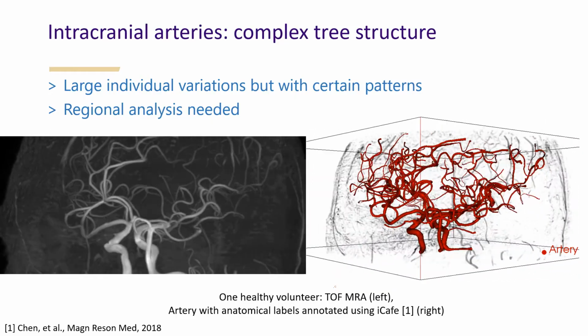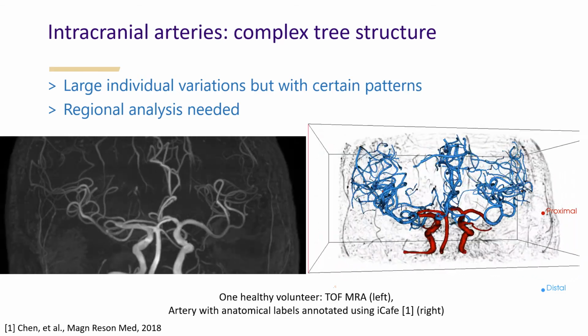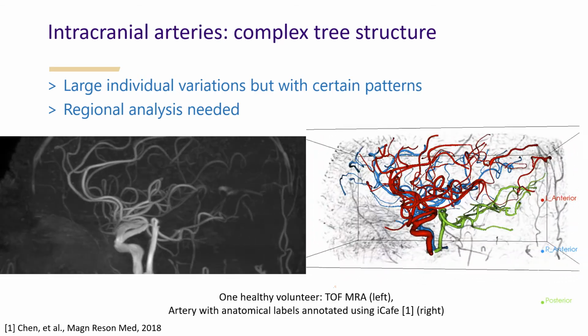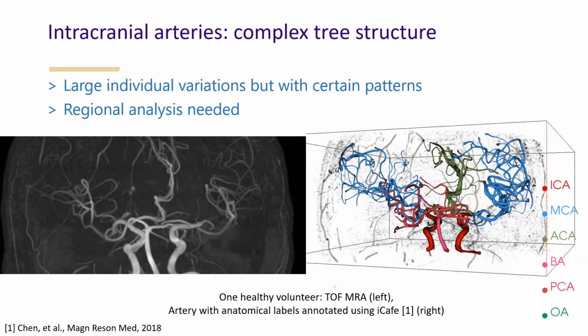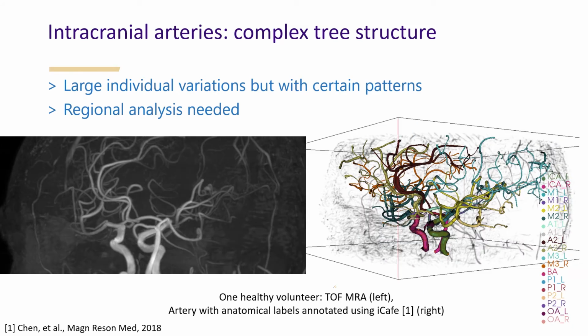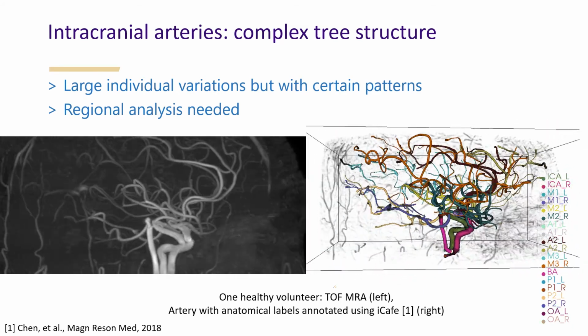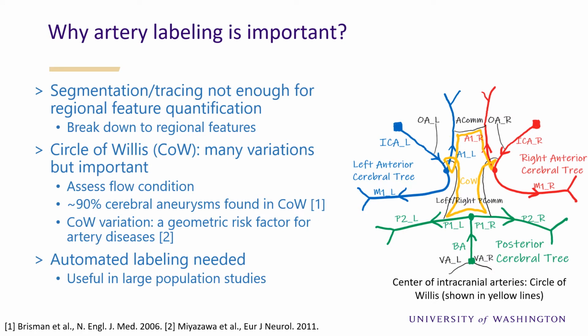Intracranial arteries are a large complex network of more than 100 artery segments. Although there are large individual variations of intracranial arteries, the anatomical names of arteries can still be identified by humans. For example, the right figure shows different labeling methods for intracranial arteries. Many segmentation or tracing algorithms have been developed to quantify artery features from MR angiography, but regional vascular feature quantification requires labeling each artery accurately.